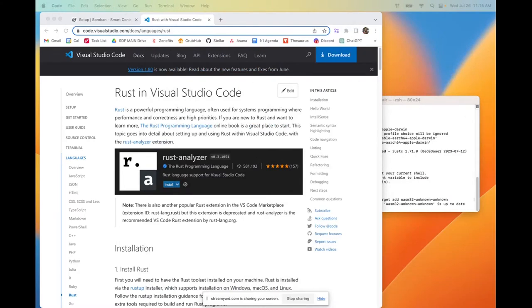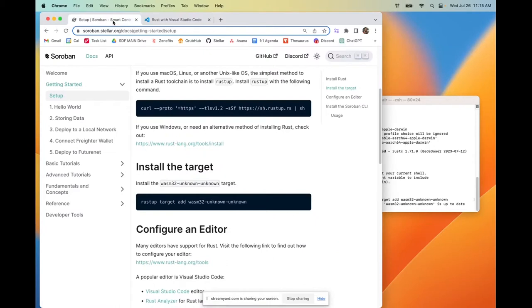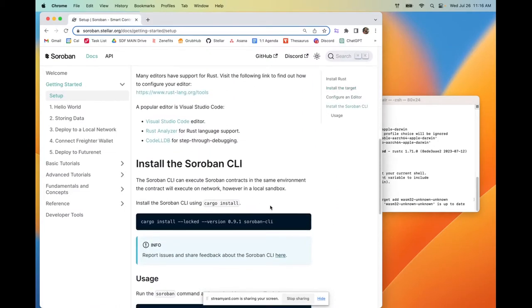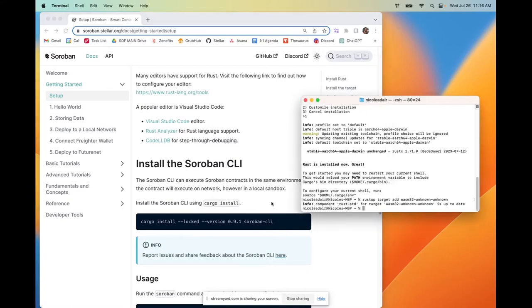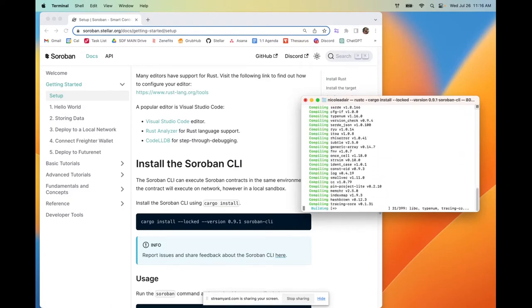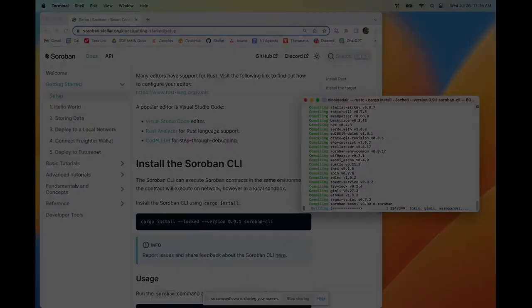Finally, we are going to install the Soroban CLI. In order to do that, we are going to copy this piece of code and run that in our terminal. The Soroban CLI, or command line interface, essentially allows us to run and deploy our smart contracts, which is obviously extremely important. So while that is running, we're just going to wait.